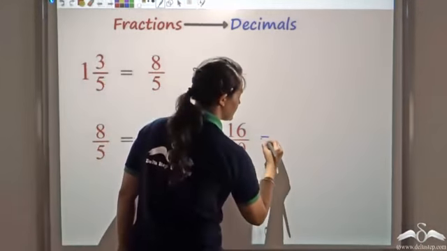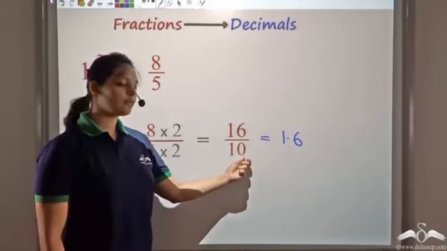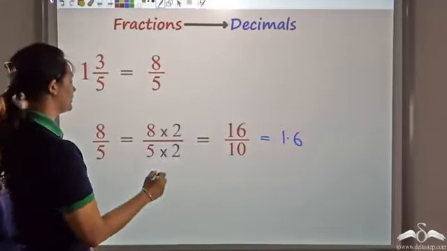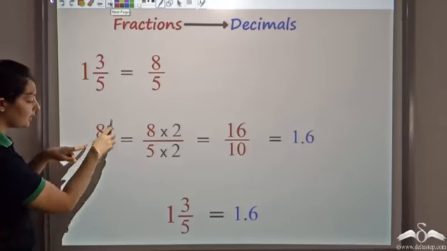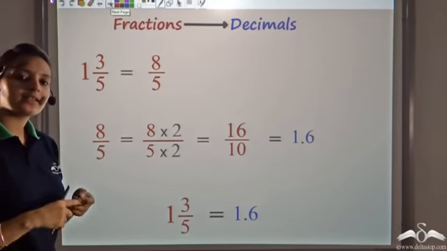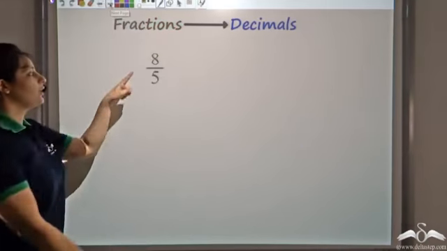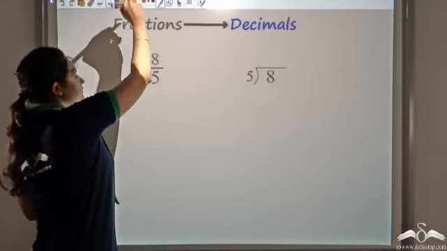Now this is pretty easy. Again 1.6. 16 as it is. 1 is being followed by a 0. So after one digit, I place the decimal point. Now another way in which you can look at 8 by 5 is as division. We've seen that fractions are nothing but division only. So now if I try to divide 8 by 5, let's see what I get.